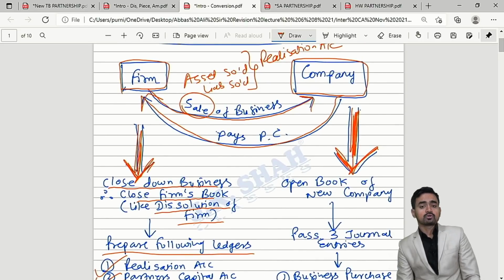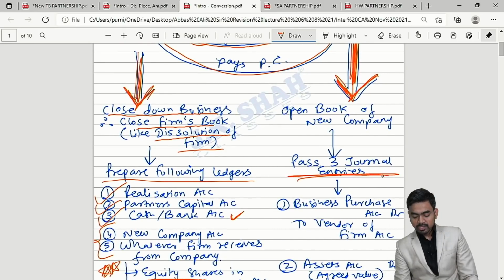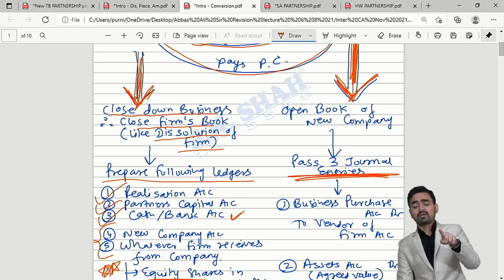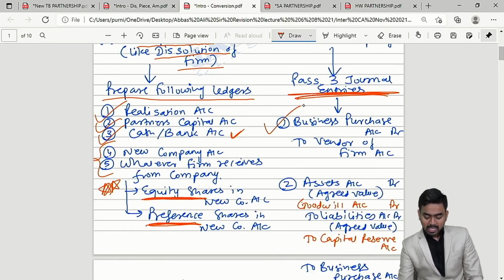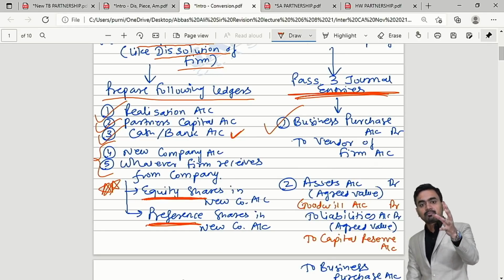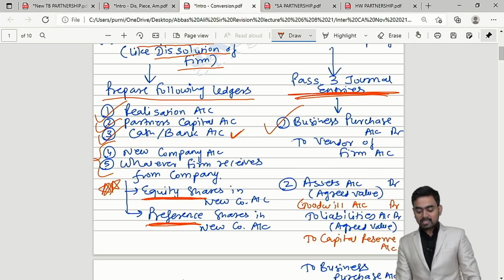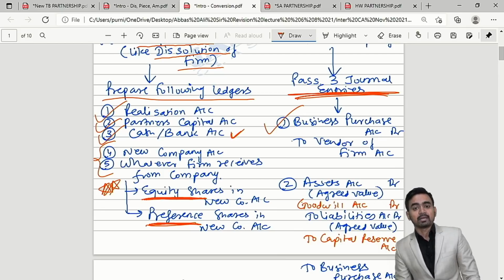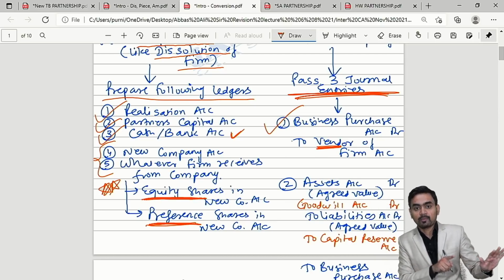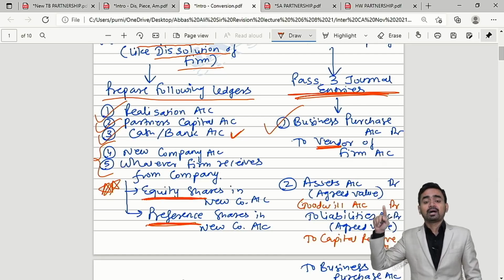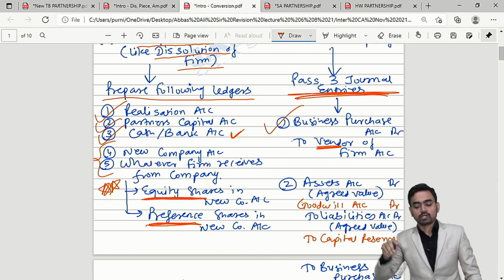Sir, what should we do in the books of the company? In the books of the company, you have to pass 3 journal entries, which you were anyway passing in the amalgamation of companies chapter. Number 1, when the company acquires the business, the entry would be business purchase debit, money payable to vendor credit. In amalgamation of companies, I am not talking about firm, we write the word liquidator instead of vendor.